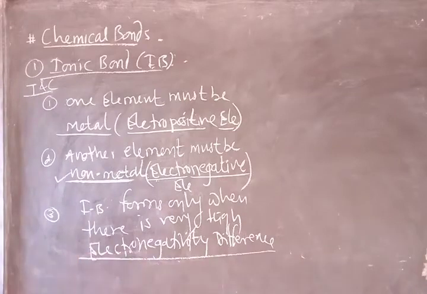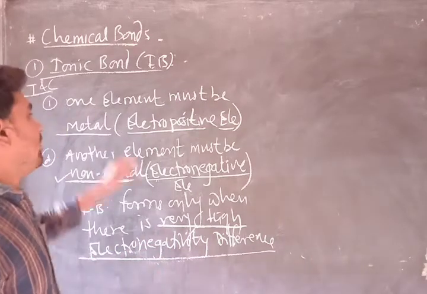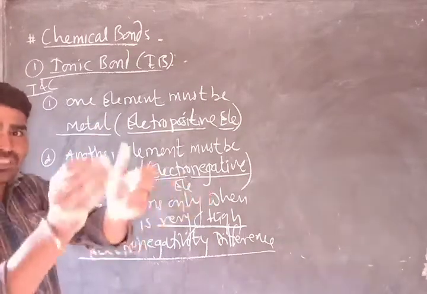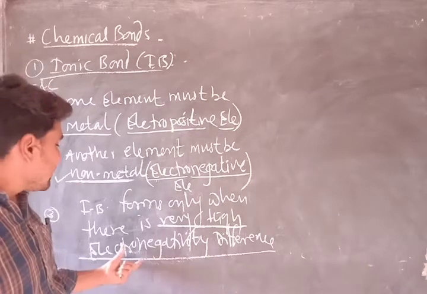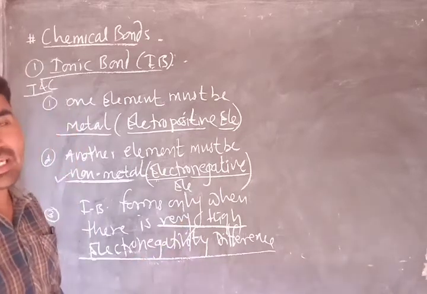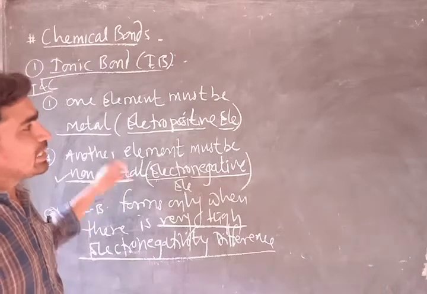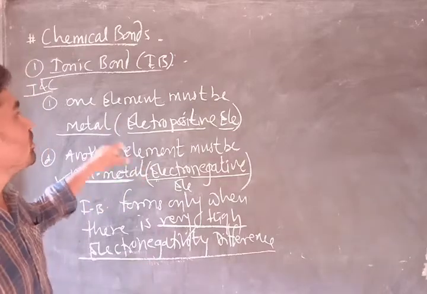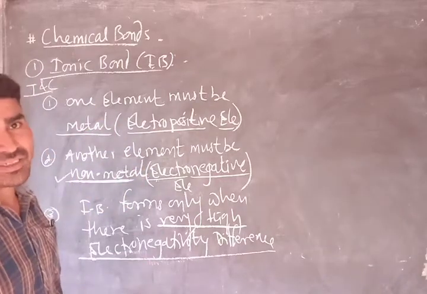And obviously, when a metal and a non-metal approach each other, the electronegativity difference between these two elements is generally high, and only in that case is the ionic bond formed between such elements.